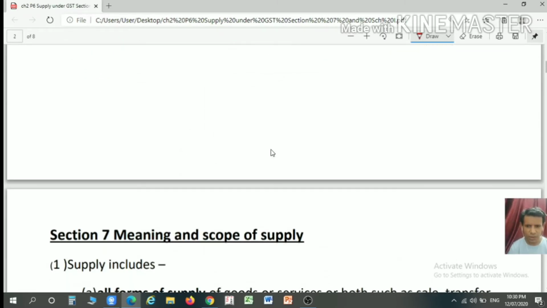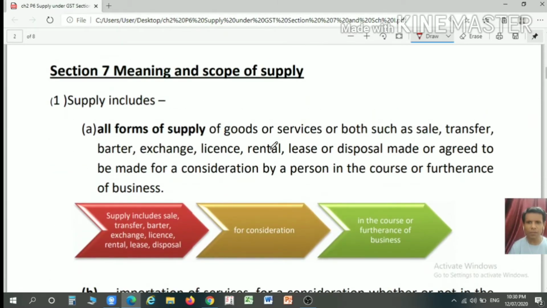Now we will discuss the meaning and scope of supply, which is given under section 7 of the CGST Act. We have already discussed that the supply definition is an inclusive definition because it starts with the wording that supply includes sale, transfer, barter, exchange, license, rental, lease, disposal.